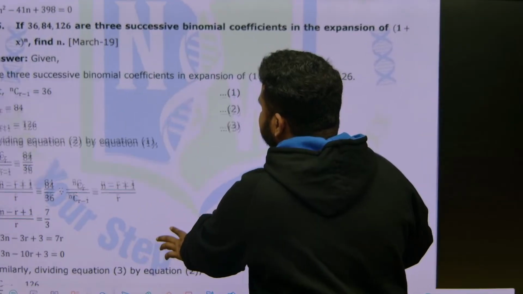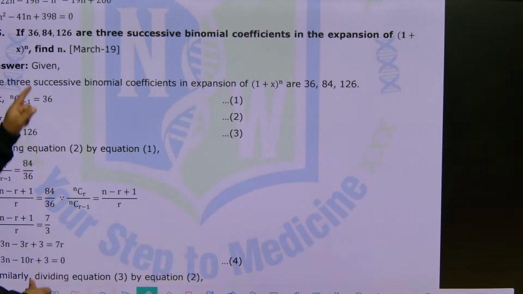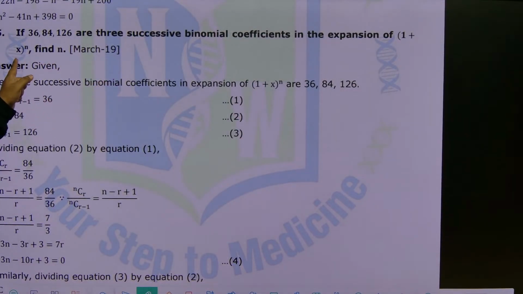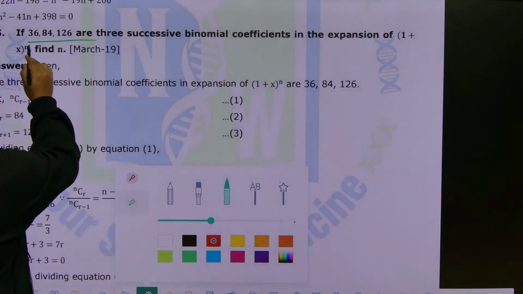So they have given: if 36, 84, 126 are 3 successive binomial coefficients in the expansion of (1 plus x) to the power of n, find n. Okay, they are telling 3 successive binomial coefficients.